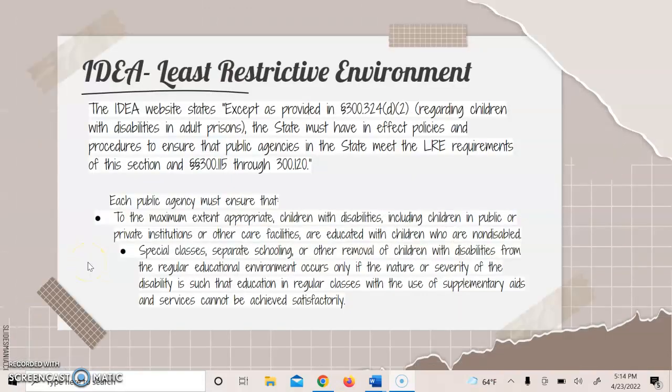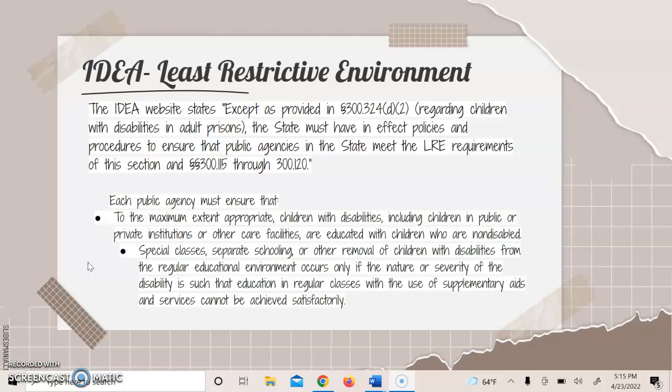According to the IDEA website, the state must have in effect policies and procedures that ensure that public agencies in the state are meeting the LRE requirements of this section of the IDEA. Each public agency also must ensure that, to the maximum extent appropriate, children with disabilities, including children in public, private institutions, or other care facilities, are being educated with children who are non-disabled or children who are in the general education classroom.